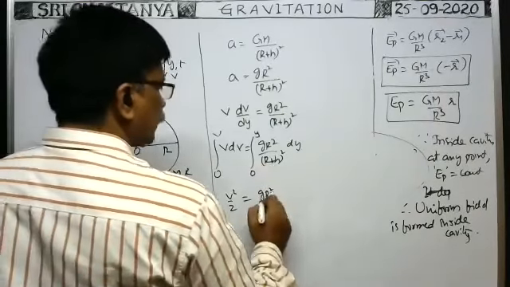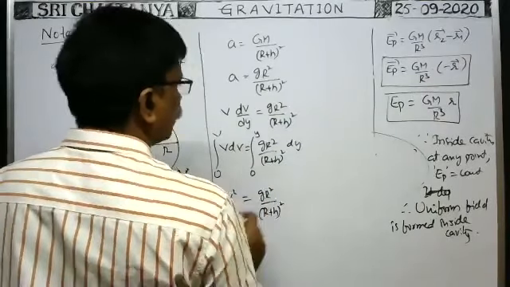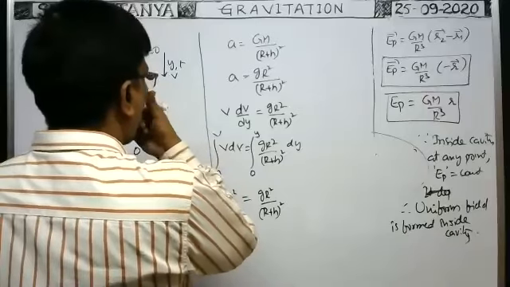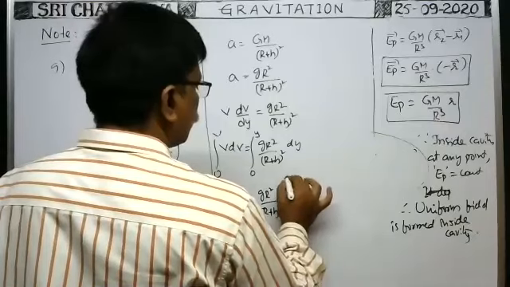This r plus h also constant. No, r plus h whole square, that is also constant, into dy, from 0 to y.